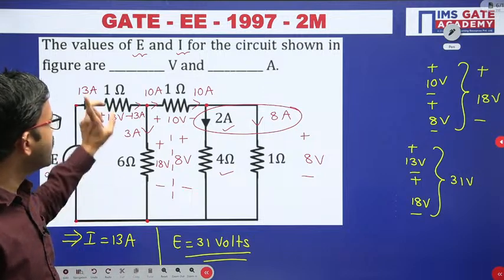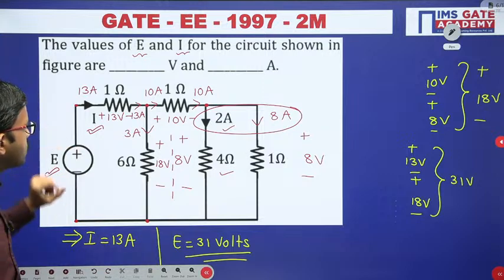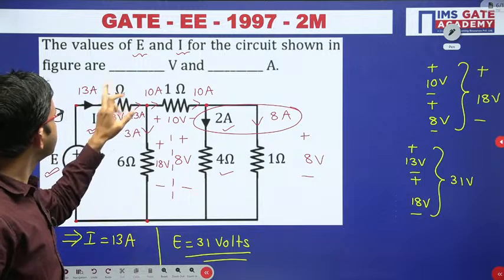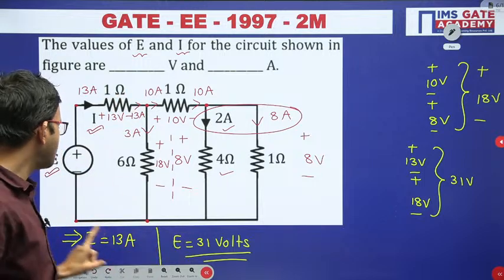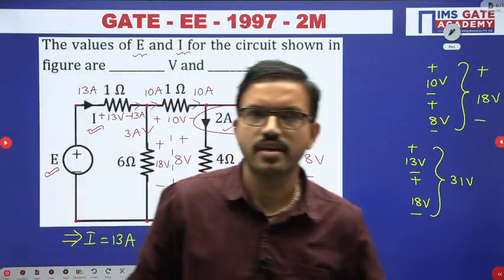So for this question they asked you to calculate 2 parameters. One is the voltage across this particular voltage source, and the other is the current flowing through this 1 ohm resistor, right? Voltage across this particular source is 31 volts and current flowing through the 1 ohm resistor is 13 ampere, right? I hope it is clear for everyone.